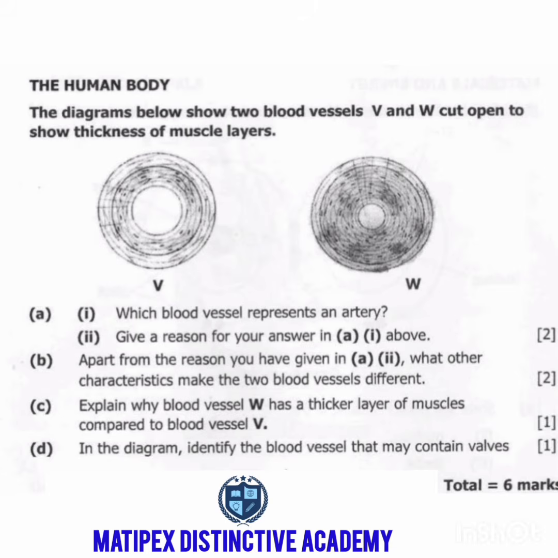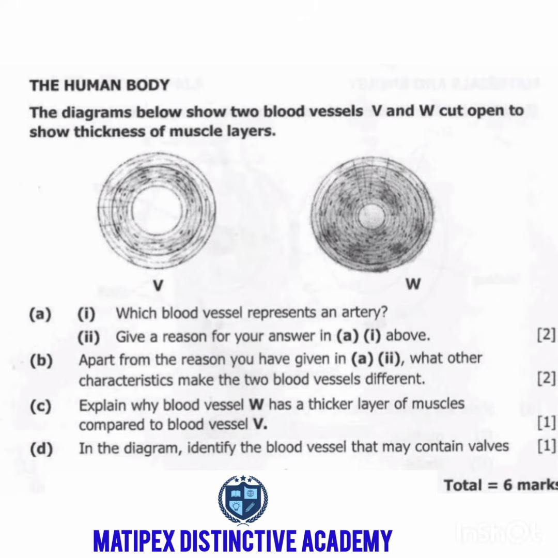So question A, Roman numeral 2, give a reason for your answer. So you say because it has a small lumen or narrow lumen. You can even say because it has thick muscular walls. Any of these two is going to be marked. Why are we saying W is an artery? Because it has a small or narrow lumen, or it has thick muscular walls.